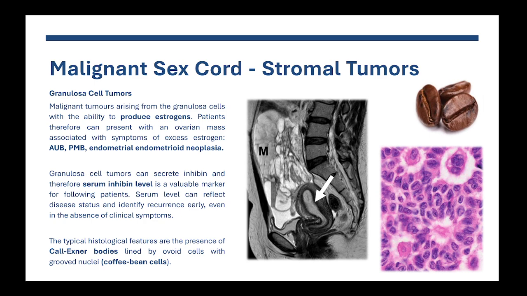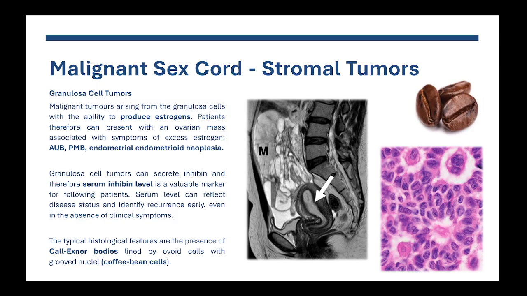Okay, so that is a classic presentation of granulosa cell tumors, which you see on the radiology here. The patient presents with not only an ovarian mass, but there is a thickening of the endometrial lining, and that patient actually also has endometrial atypical hyperplasia.